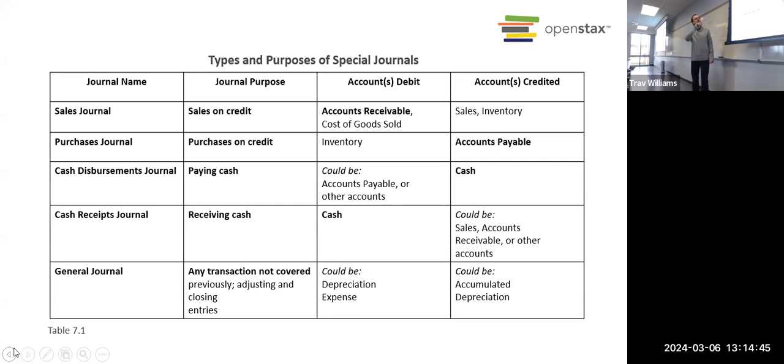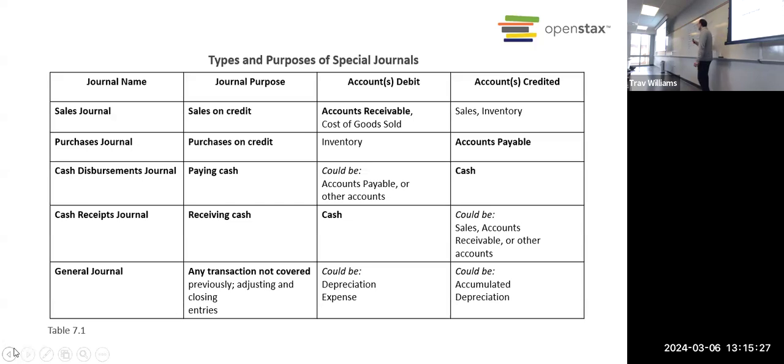Nice and simple. Now, cash disbursements and cash receipts get a little more complex. With cash disbursements, we're always crediting cash as it's being disbursed and it's going down. But what we debit depends on where we're paying the cash, excuse me. And cash receipts, we're always going to be debiting cash because it's always increasing. But what we're going to credit depends on where the cash came from. And everything that does not go into one of those four journals goes in the general journal.